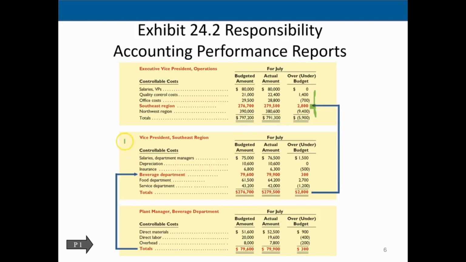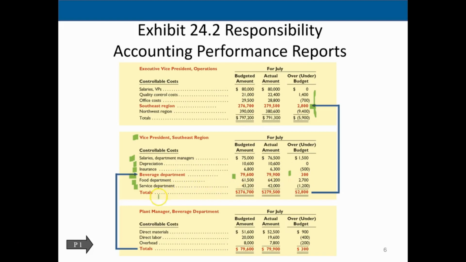If we do that, then we go down to the controllable costs within the Southwest region, and now we have salaries within there. We got the depreciation, we got the insurance, we got the beverage department, the food department, and the service department. And of course, the beverage department is the highest amount here. And so we're going to drill down on the beverage department.